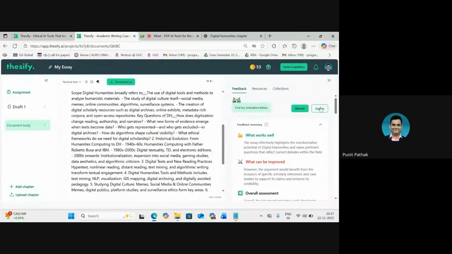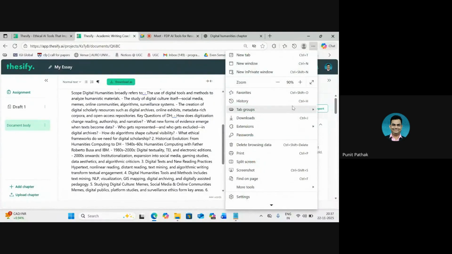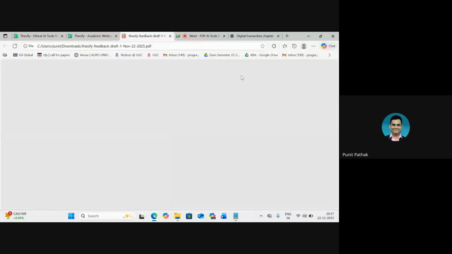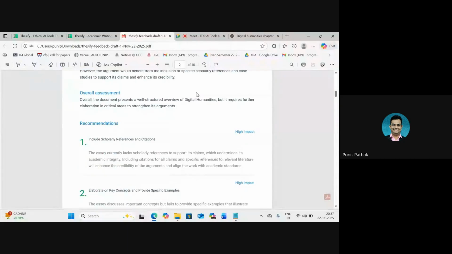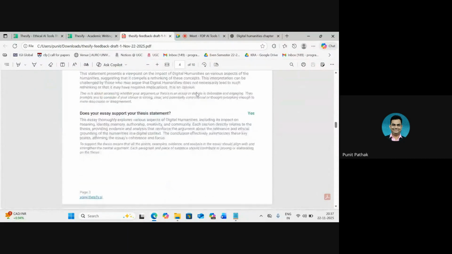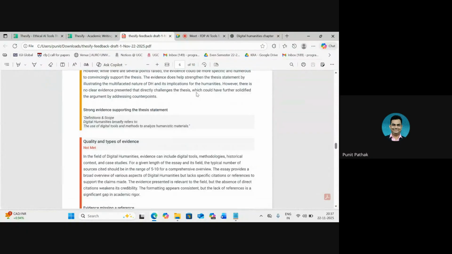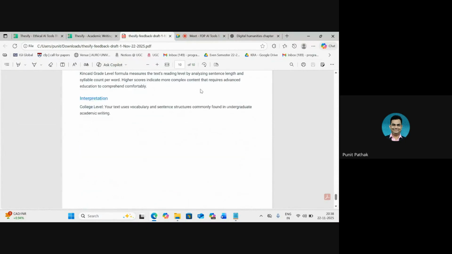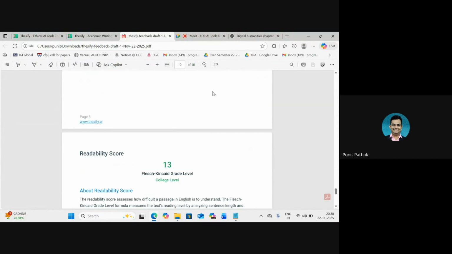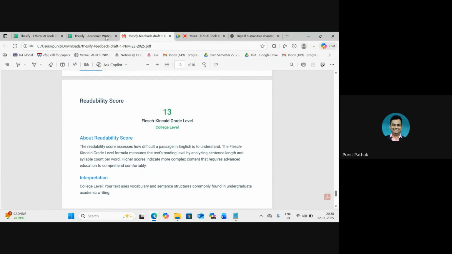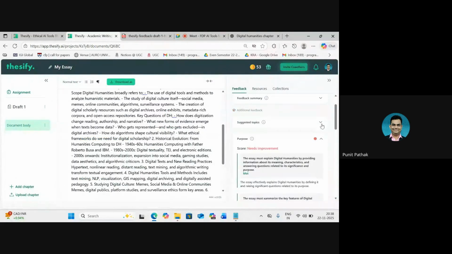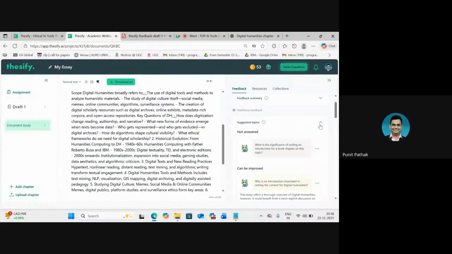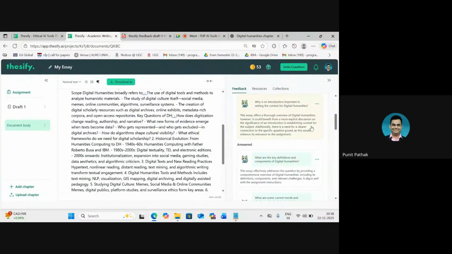And there's an export button here, which I've just clicked on. What it does is it allows us to download a file like this, which is basically a complete review file in the form of a PDF as well, which has all the sections of our write-up, and all the feedback is collated here according to different sections, with the final score at the bottom. And based on that, it also has some suggested topics. And then in case we have more coins with us, in this case I do have, for example,